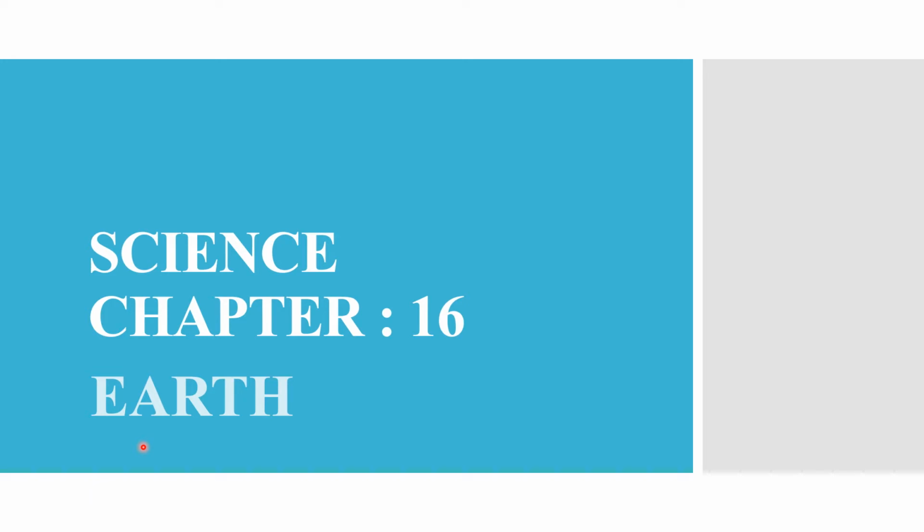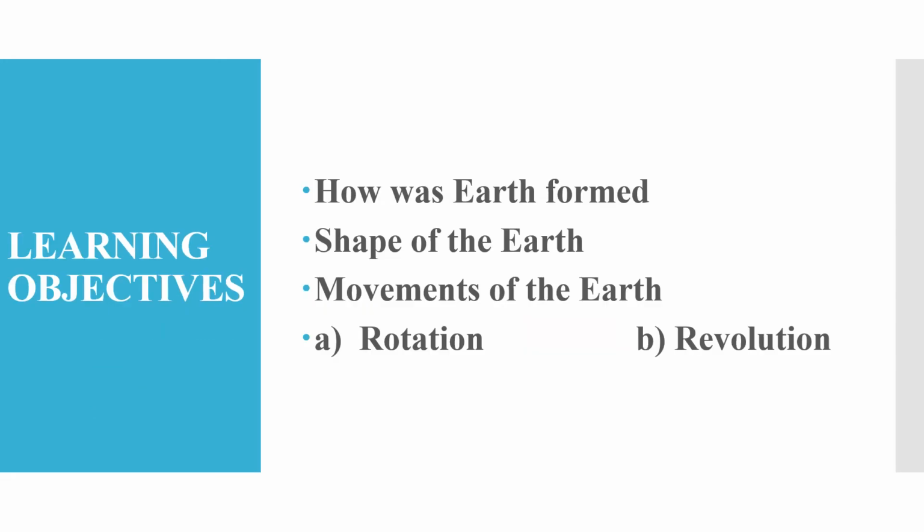So children, let us study more about the Earth in this chapter. Here we begin with our science chapter number 16, Earth. Let's see the main points we are going to cover under this chapter. How was Earth formed? Shape of the Earth. Movements of the Earth. Rotation and revolution.